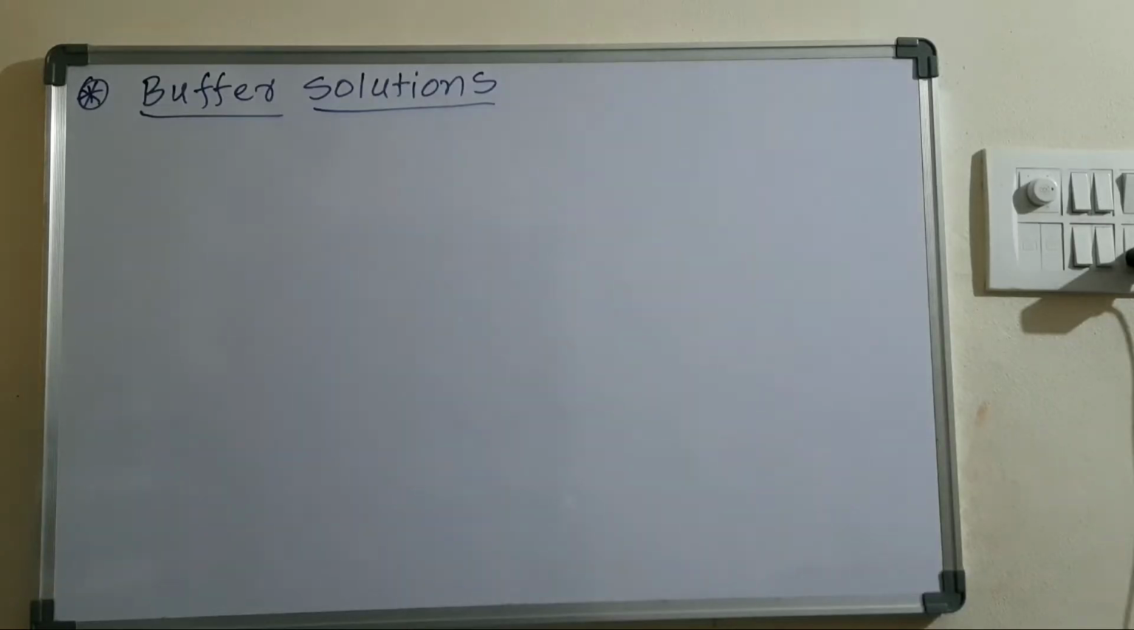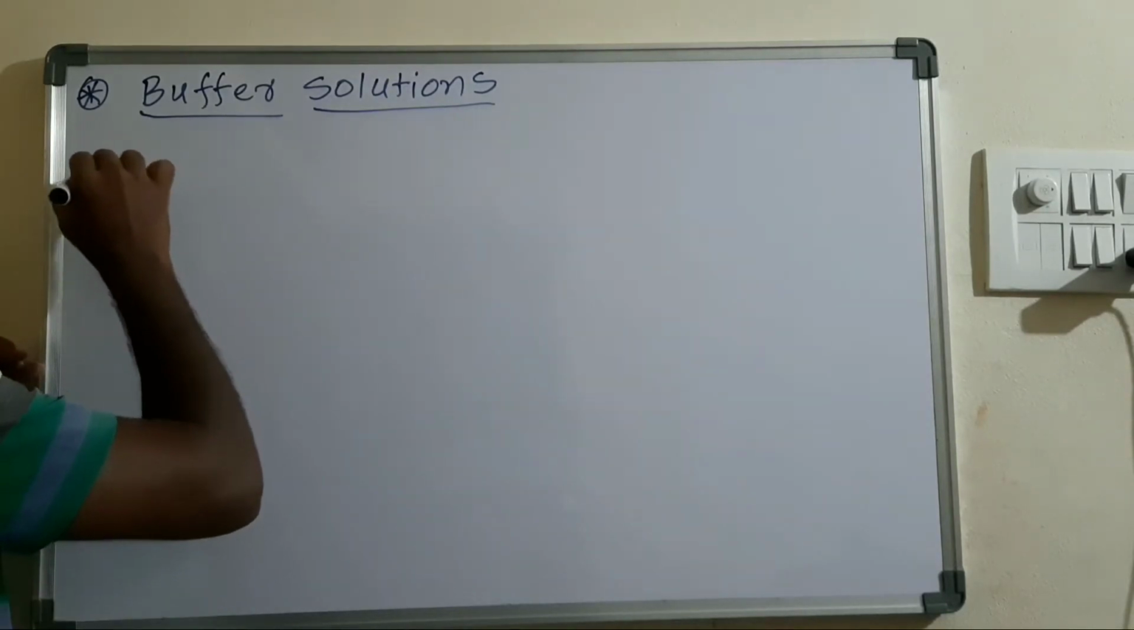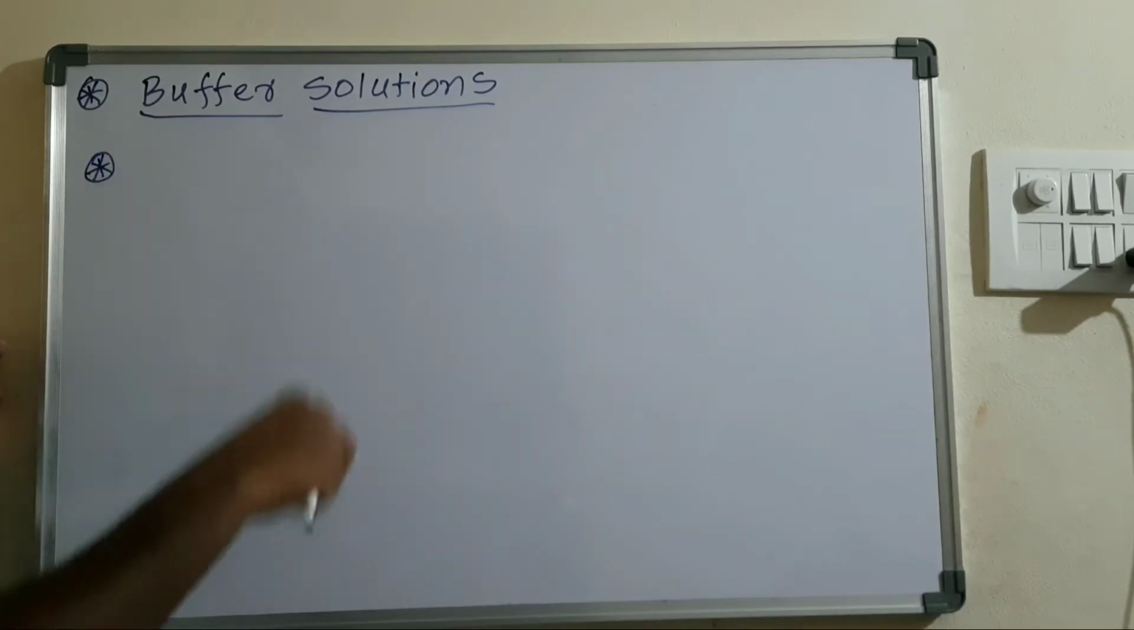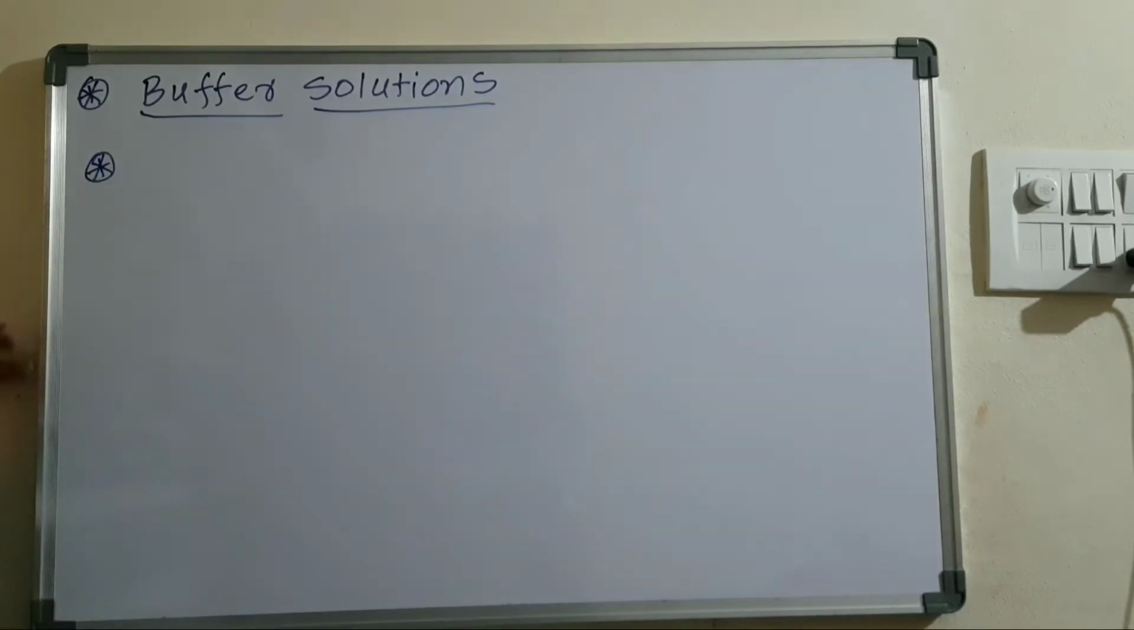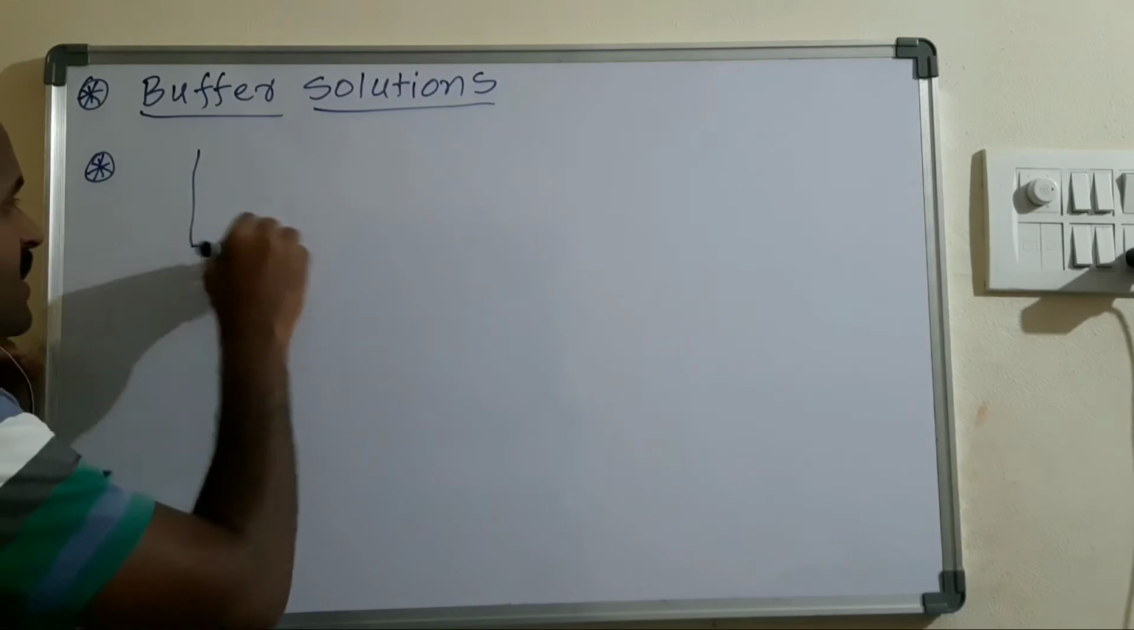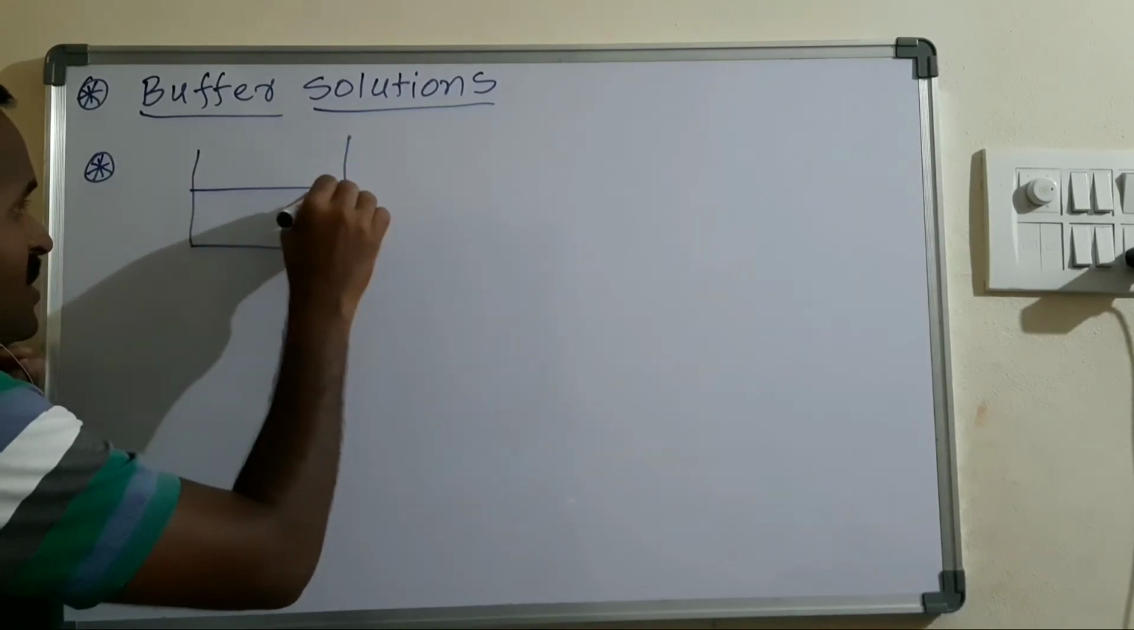A solution whose pH can resist change on dilution or by the addition of a strong acid or a strong base, whose pH does not change, that means the pH of that particular solution is a constant. Such a solution is a buffer solution, right?